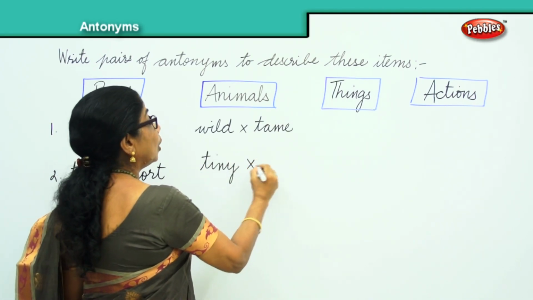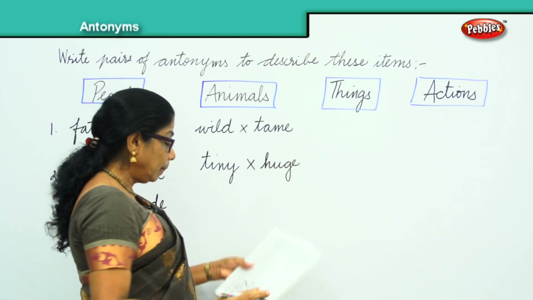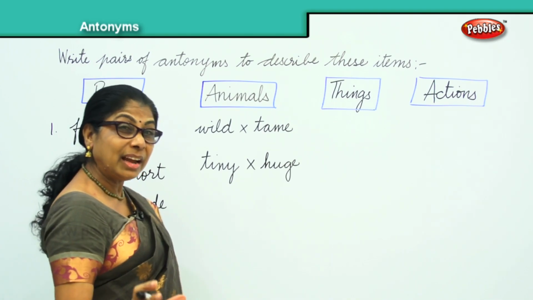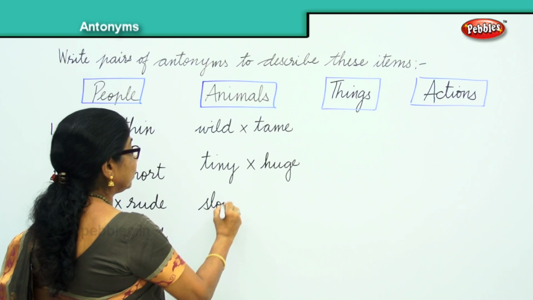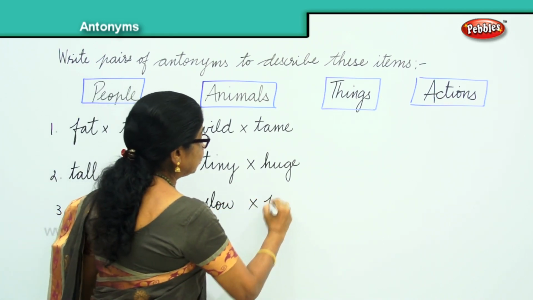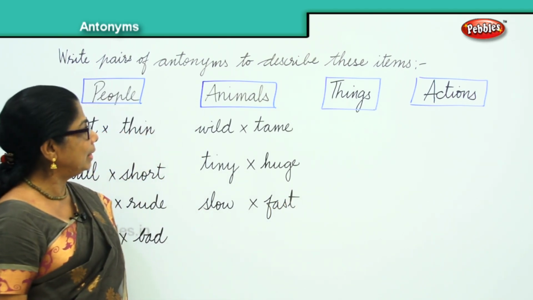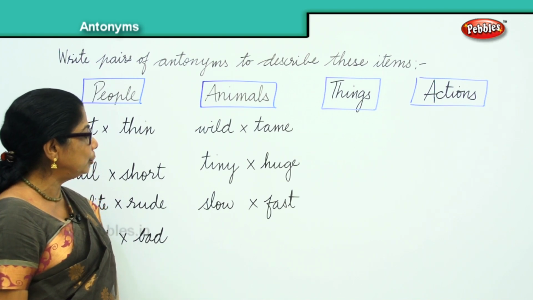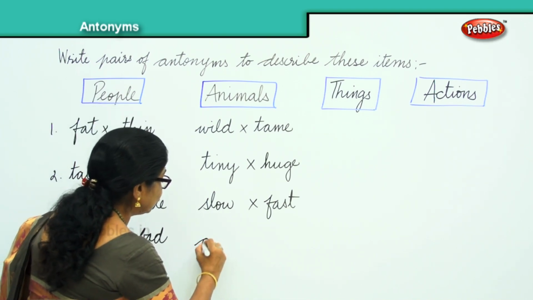Very good. Then there are some like the hippo, slow animals, and like the cheetah, they are fast animals. So wild and tame, tiny and huge, slow and fast. Tell me some more. Some are dangerous, yes.